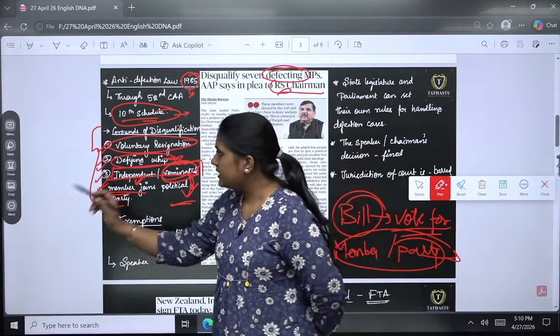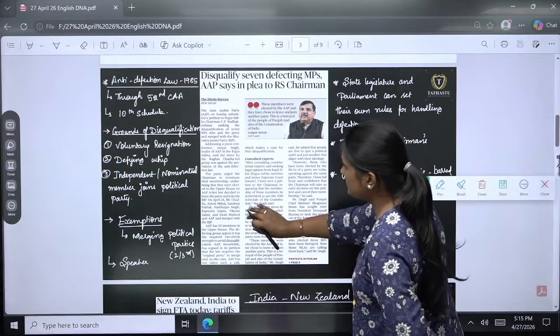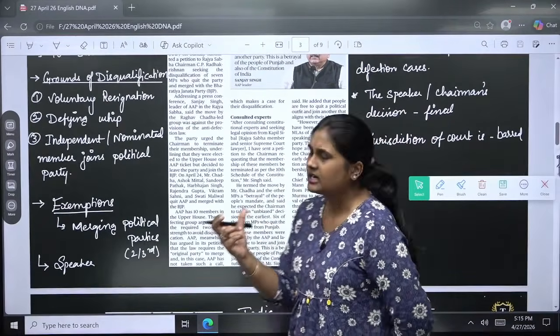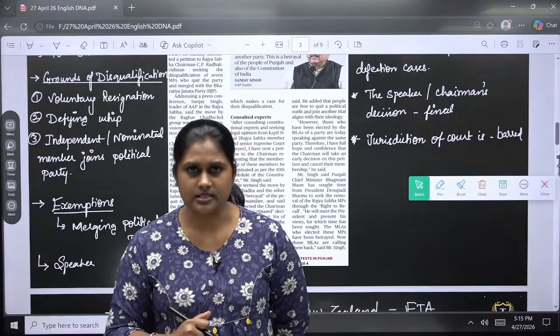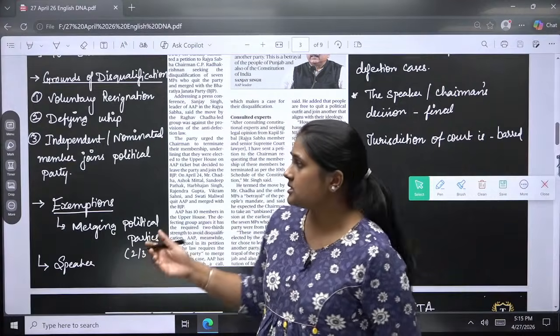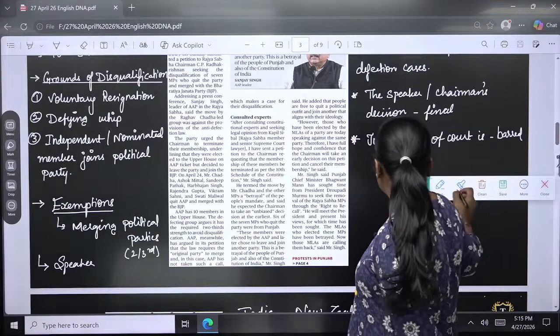So if there is anything, there must definitely be an exemption also, right? Absolute and rigid kinds of laws will not work for a longer time. Even for the fundamental rights we have some exemptions, right? The same kind of thing applies here also. There are some exemptions. Let's see them one by one.